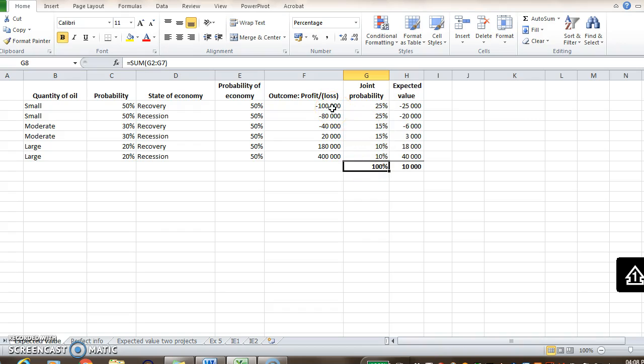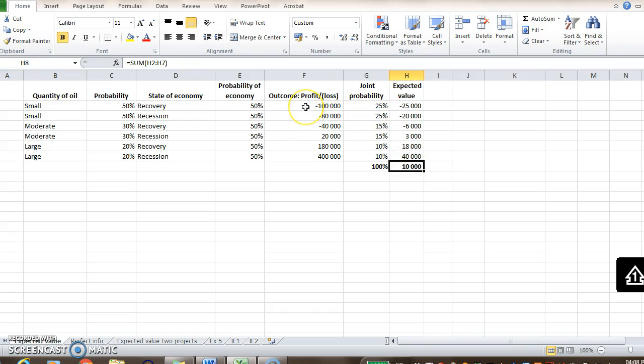Thereafter, we can multiply the outcome of each of the 6 different combinations with the corresponding joint probability, and the sum of the outcomes will be our expected value.